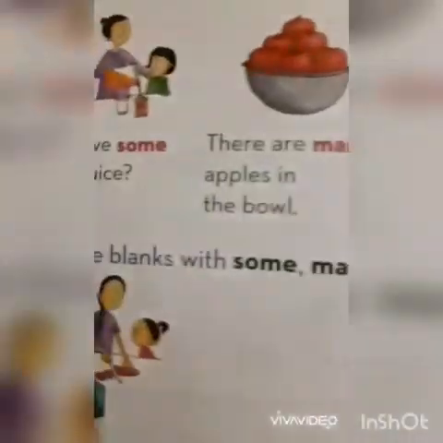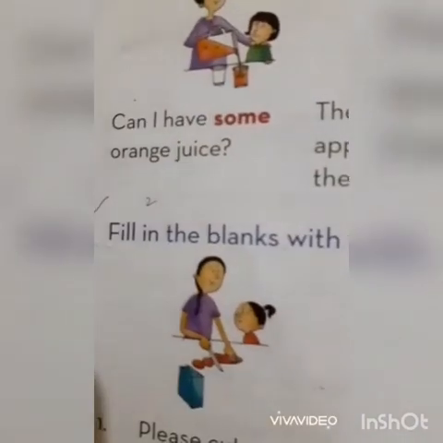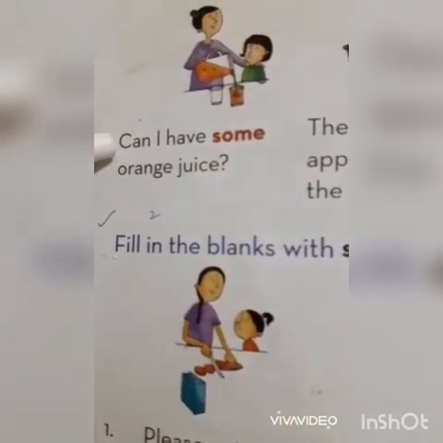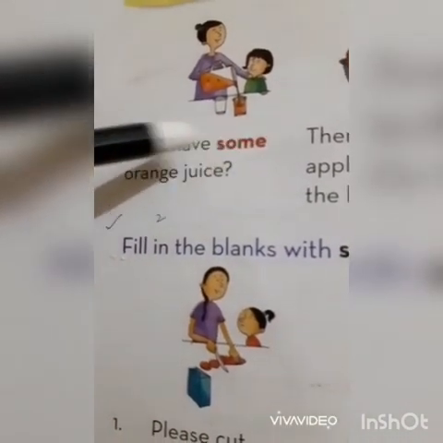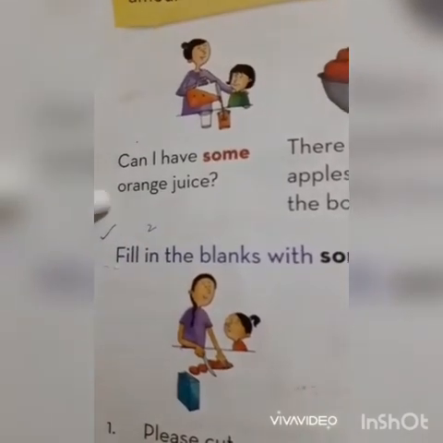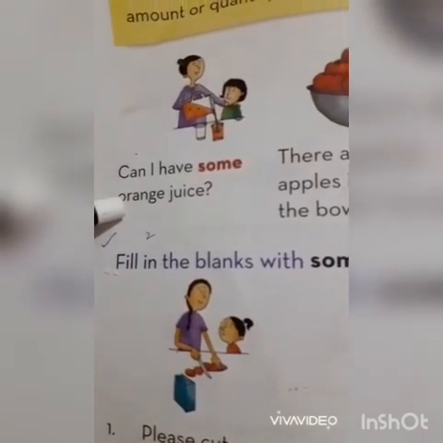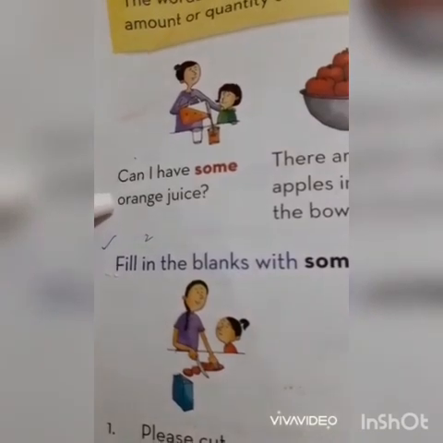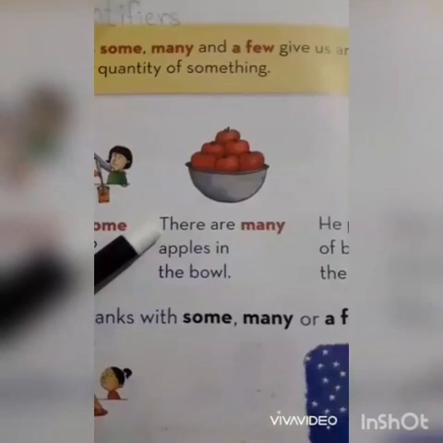So in examples, we are going to learn the first example. Here it is. Can I have some orange juice? It's orange juice, so it's a liquid. We can use some with an uncountable noun.